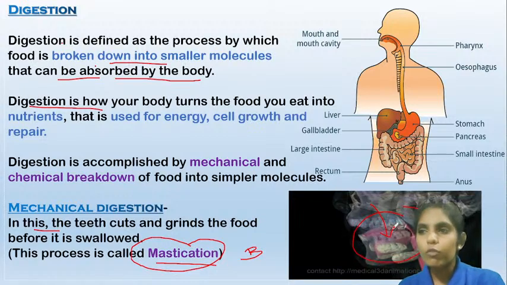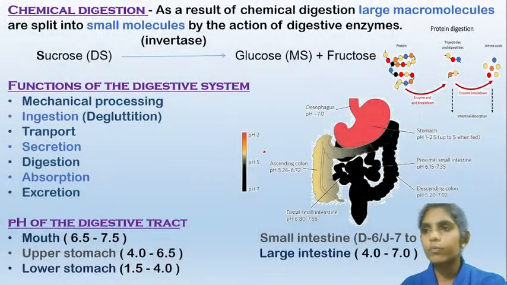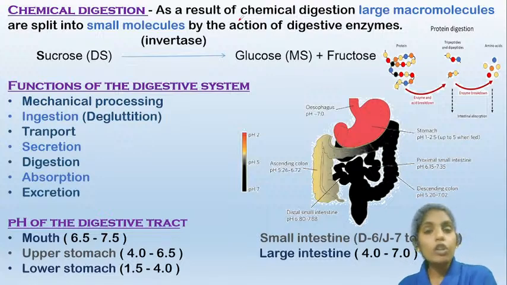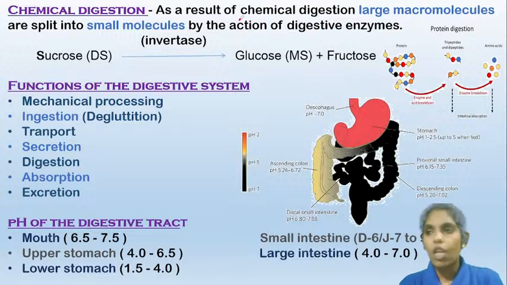Now the other type of digestion, that is chemical digestion. In mechanical digestion, larger particles are broken down into smaller particles, whereas in chemical digestion, the larger molecules are split into smaller molecules.